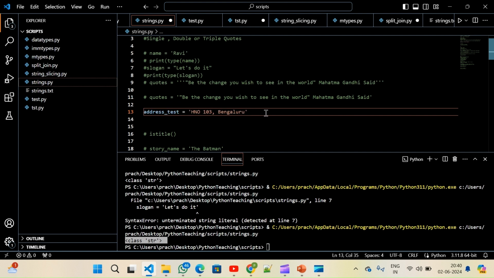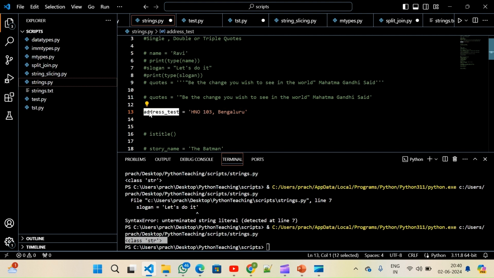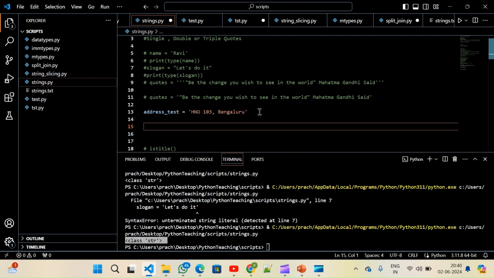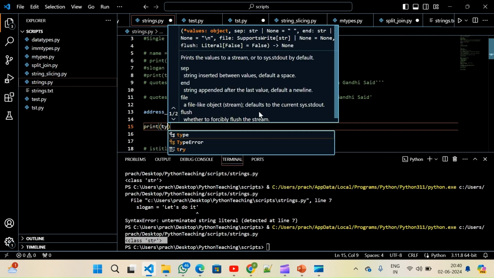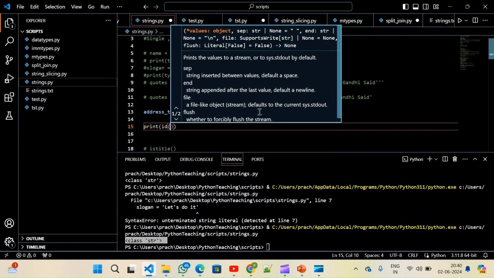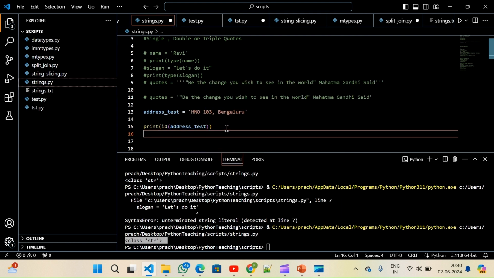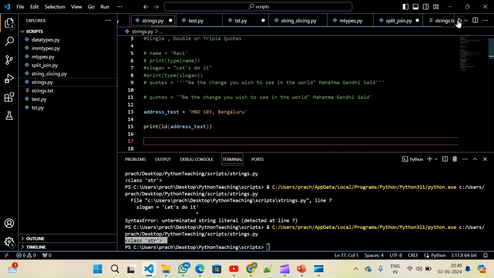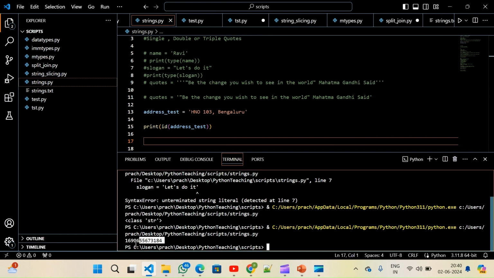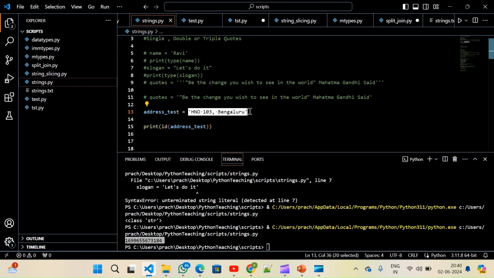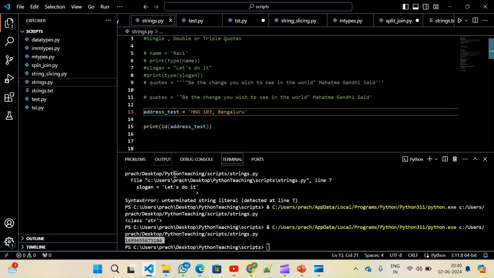This is one address we have taken. It's in a variable called address underscore string. Now the address we can know by using a function called id. If you run this, you will get this address. So this is the address where this is stored, and it can be referred to using this variable. This is the variable, this is the address, this is the value.